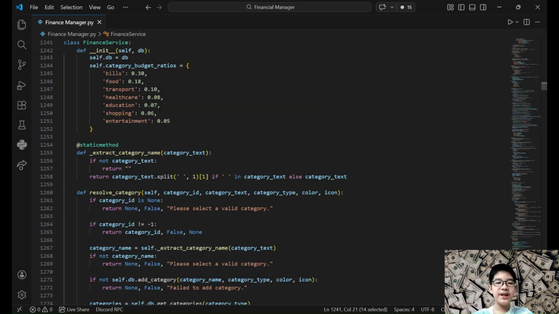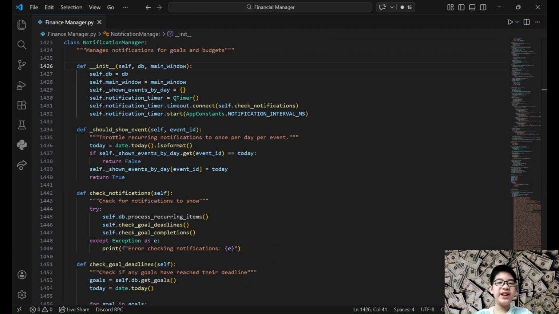Above that is a service layer, the finance service, that handles the app's logic instead of letting the UI talk directly to the database. It handles validation, budget checks, and calculations like savings projections. For example, it can estimate how long it takes to reach a goal or how much to save each month.